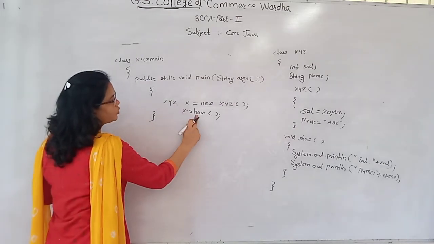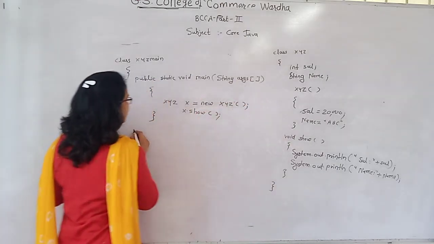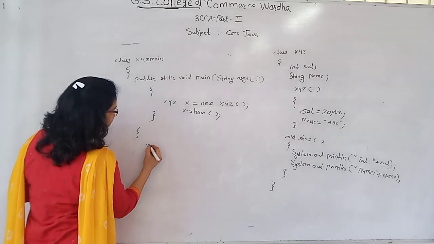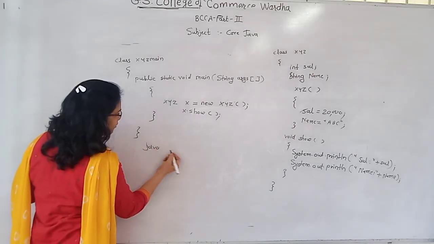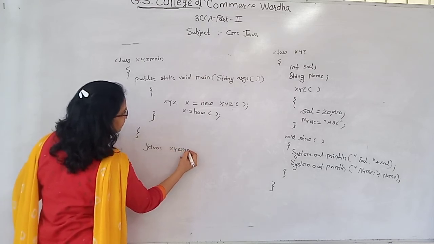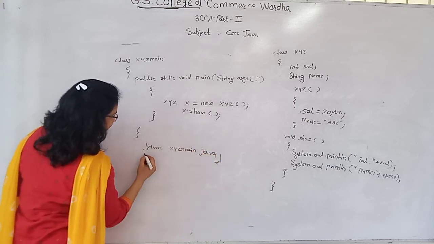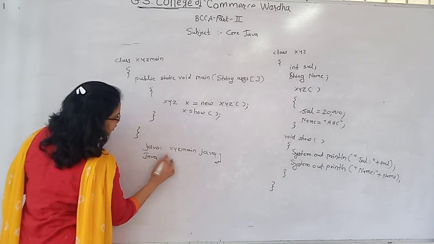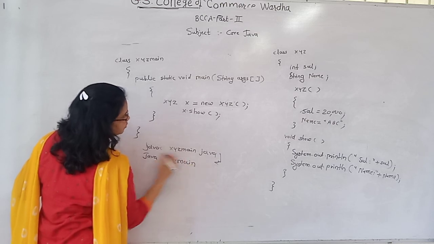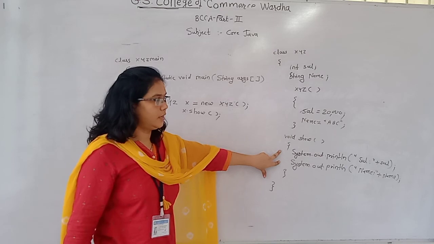Why do I call the show function by using the object? Because it is a function and not a constructor. When I execute this particular program by using javac xyzmain.java, and then java xyzmain, it gives the two statements, that is salary and name.